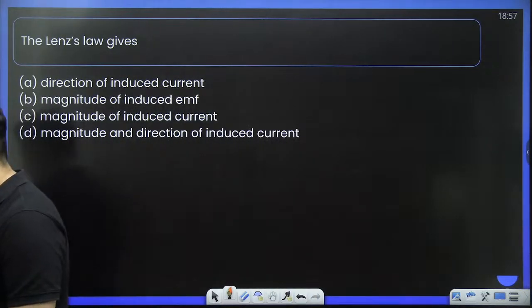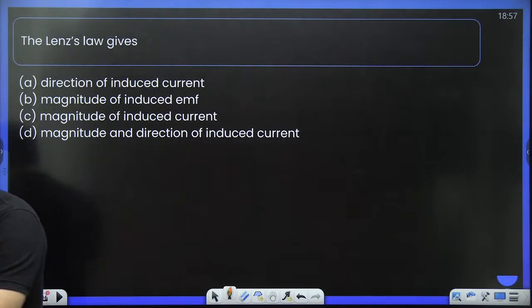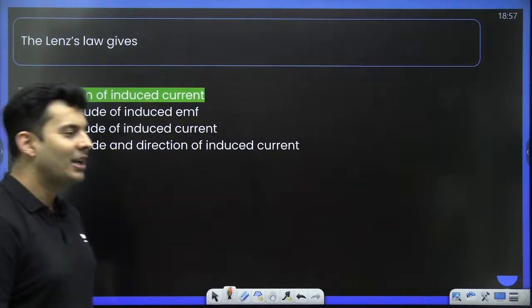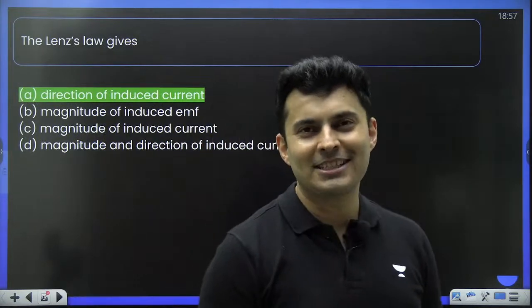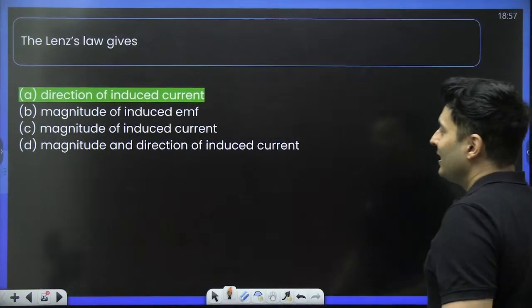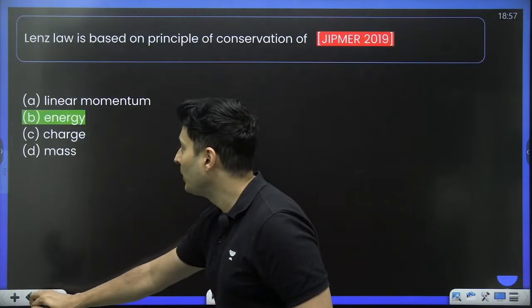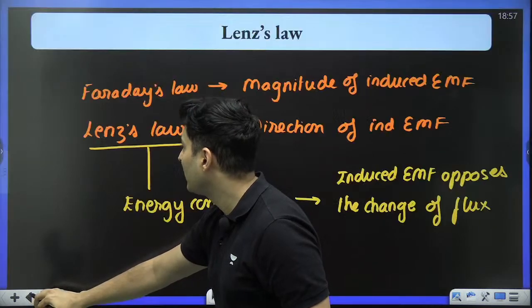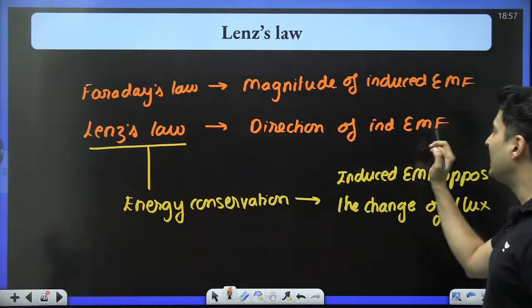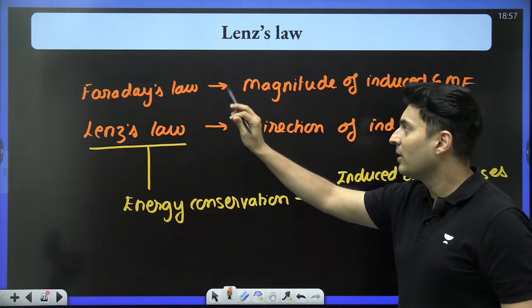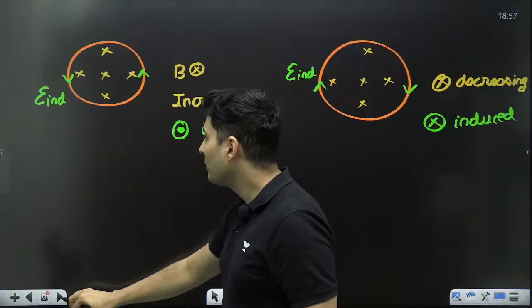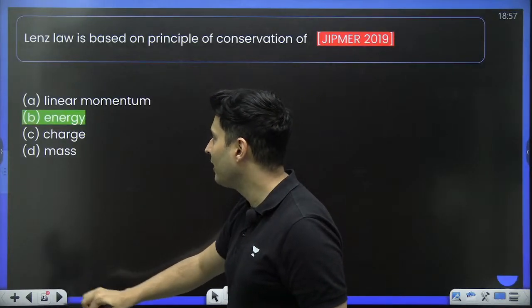Okay. Triveni saying A, Subhashini saying A, Praveena saying A, Kanshi saying D. Is that so? You guys like the word D, but it is not D, it is A. A is the answer, my dear warriors, because Lenz's law, I just told you right over here also, the minus sign gives me the direction. In fact, at the beginning also I told you, Lenz's law gives you the direction of the current or the EMF. Faraday's law only gives me the magnitude. So bear that in mind, very crucial.